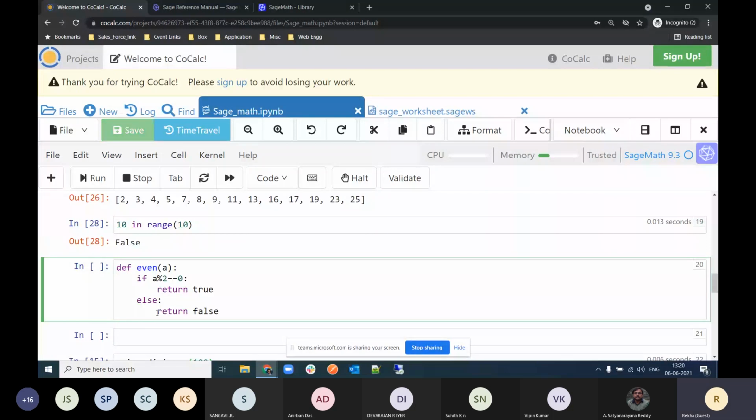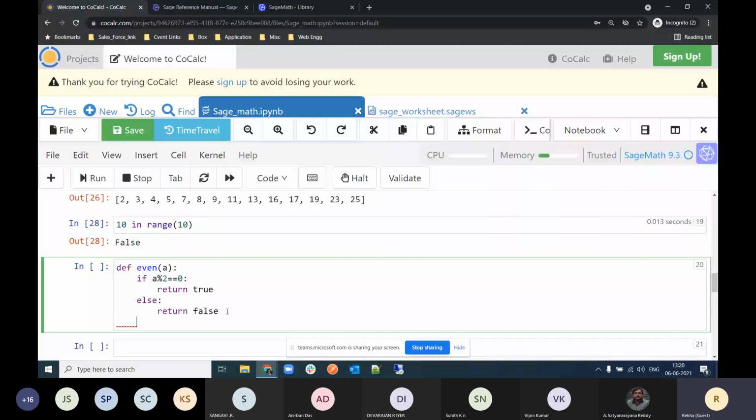In this way we have defined our function, but a function only works when we call it. If I run only this command, it will give me nothing. So the function only works when I call my function, so I have to call it.